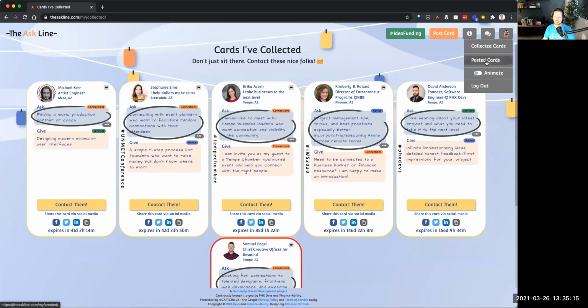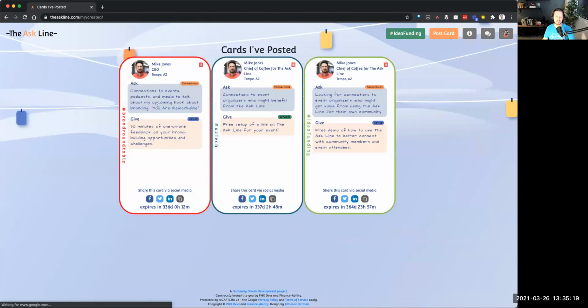You can also look at all of your posted cards. These are your cards that you've posted on different event lines. And here you can see I've got 3 posted across different event lines. And I could come in here and I could delete them if I want to remove them from a line, but I can at least see what I've put on other lines. And I can even click through.